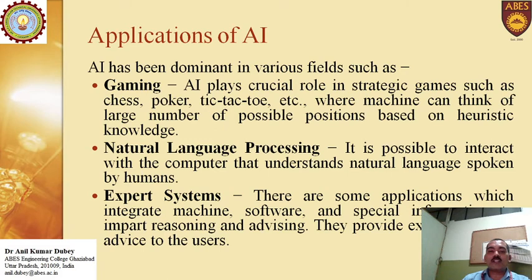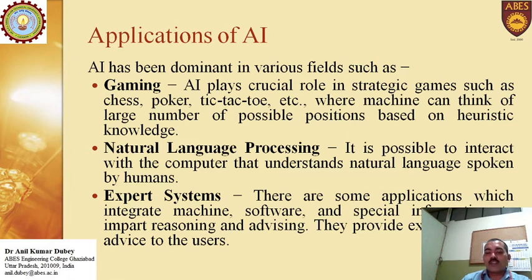As earlier we discussed, different games like tic tac toe, poker, chess are already designed with AI, where machines can think of a large number of possible positions, means a large number of possible states they can understand, and according to that they can move. Natural language processing: how the computer can understand human languages like text to speech, speech to text, and multiple words spoken in the same interface at the same instance, how they can translate to each other. That is natural language processing.